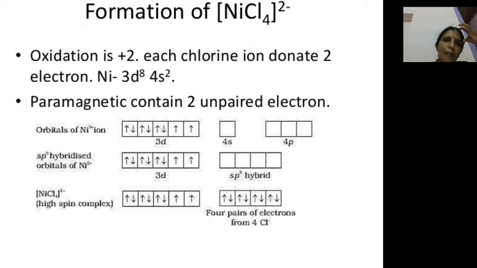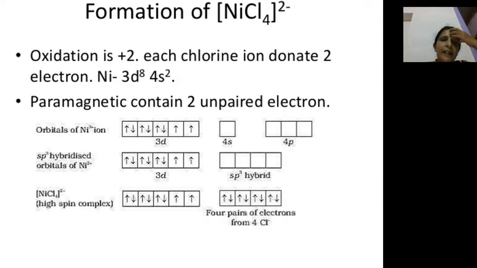If you take the example of the nickel tetrachloro complex, then the outer configuration of nickel tells us there are two unpaired electrons present in the 3d orbitals. The four chloro ligands will donate 8 electrons. These 8 electrons don't have any space to occupy in the 3d orbital.